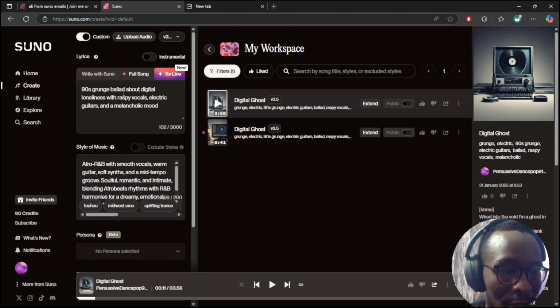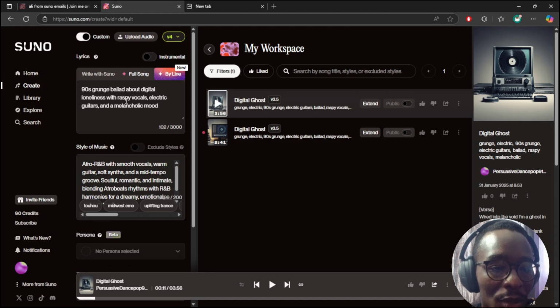And then I'm going to come to custom. You're going to also have the lyrics. The first song, I'm going to use V4 for this one. This is like the best version. For the first song, I'm going to have the lyrics with meta tags, and then also have one without meta tags, and then you can listen to the difference.